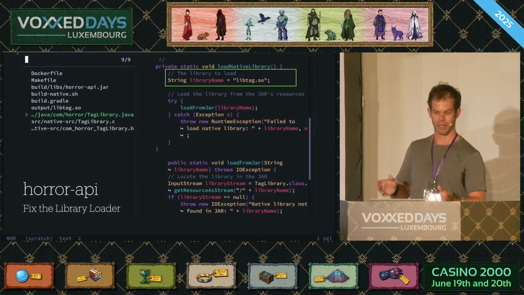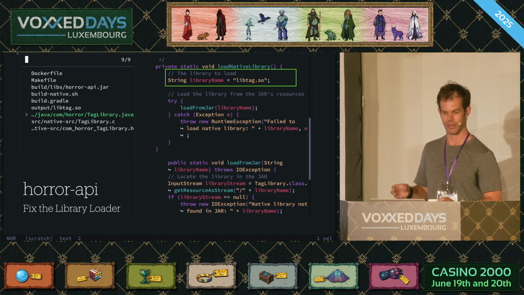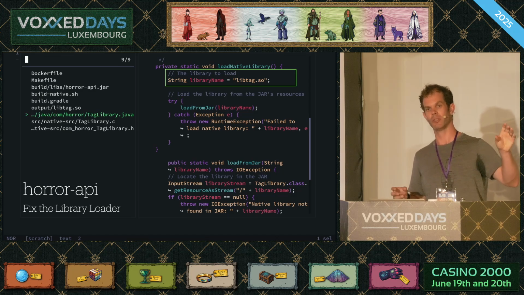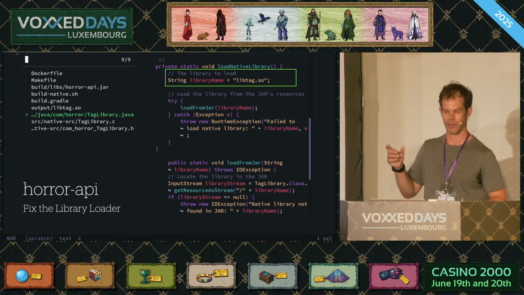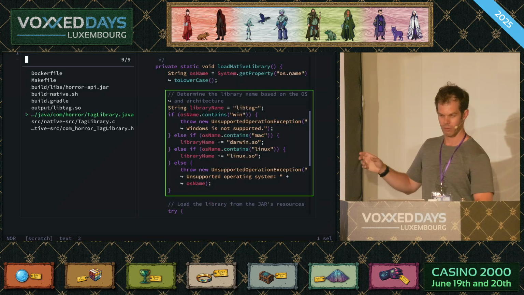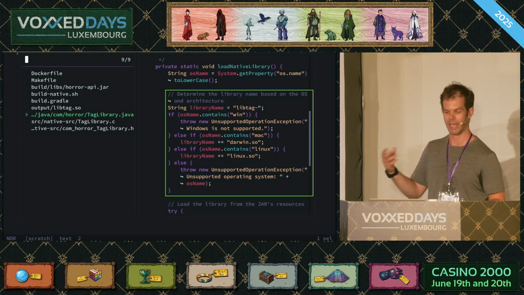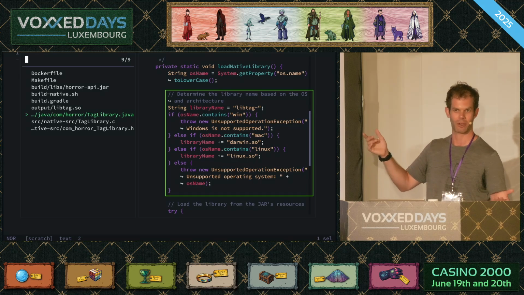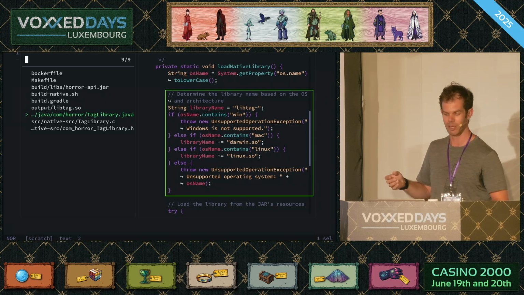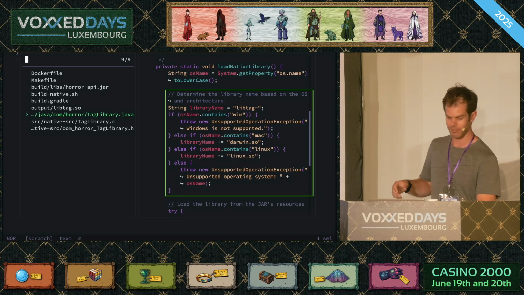And that's what our tag library is trying to do within the Horror API. We're trying to load a shared library. So we can see on the left here, we're in the Java portion, the bit that's wrapping up our native code. And we're saying we want to load libtag.so, which is so far just our Linux native library. We need to change that so that we dynamically select one based on the operating system. If I'm on Mac, then whack a -Darwin on the end because the Mac kernel is called Darwin for some reason I can't explain. If we're on Linux, add -Linux. Then we can package both of those libraries into our jar, and we're platform independent again.